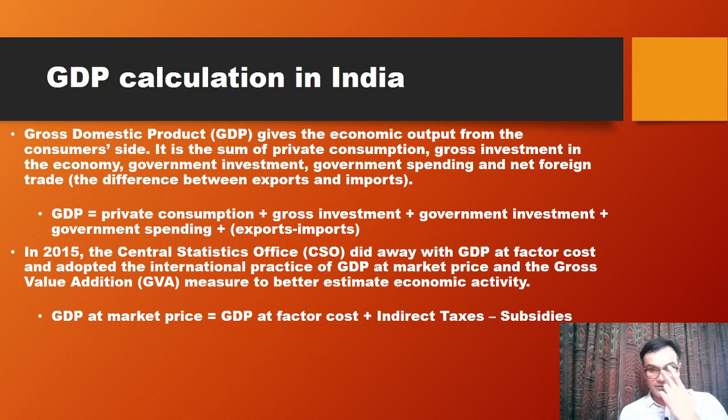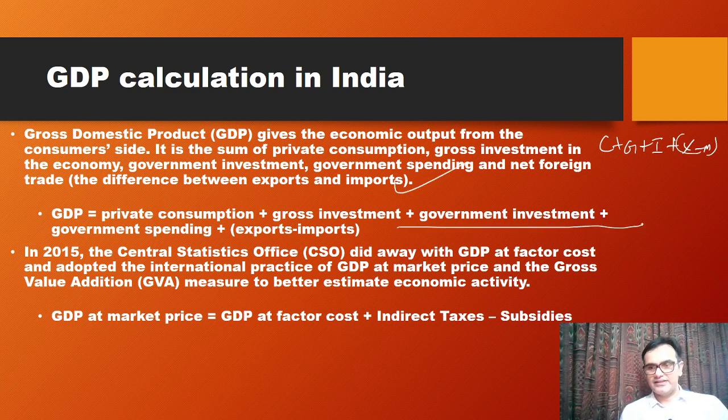Now GDP calculation in India, how is it done? Right now, the GDP, which gives the economic output from the consumer side, is the sum of private consumption. So we know C plus G plus I plus X minus M. You all know this formula. That's what's been talked about here. So this is again the same version that is given. Now in 2015, CSO, back in the day called Central Statistics Office, now called NSO, did away with GDP at factor cost and adopted the international practice, that is GDP at market price and the gross value addition measures for better estimation of economic activity.